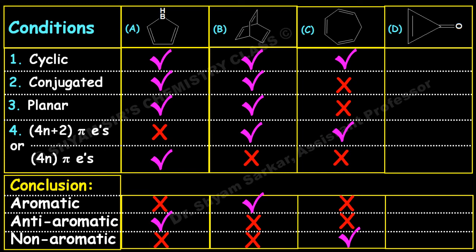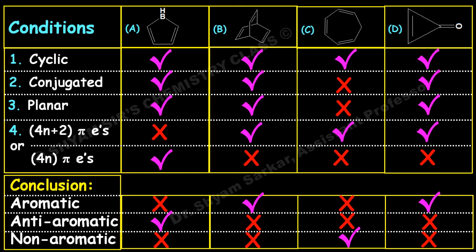Okay. If you see the last one, this is cyclic, conjugated, planar, and it's obeying the 4n plus 2 pi electron rule where n equals 0. If you see the outside double bond, I have already said in my first video, the outside ring double bond we will not consider in the calculation of pi electrons. So there are only 2 pi electrons. That means if you put n equal to 0, it's matching with 4n plus 2 pi electrons. So this is aromatic in nature.